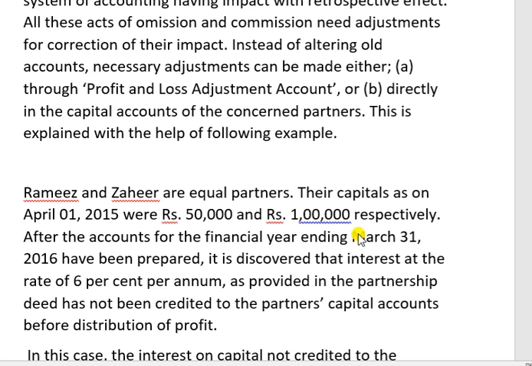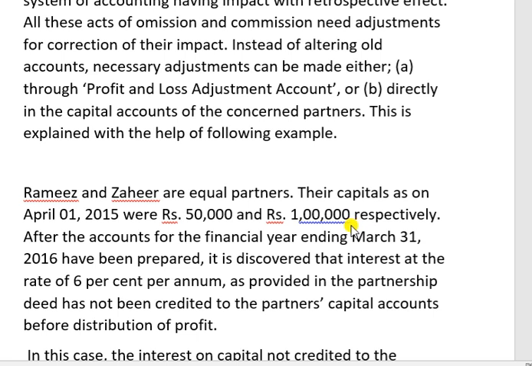Okay. See, there are two partners, Ramesh and Sahir. They are equal partners. That means 1:1. Their capitals on April 1, 2015 were rupees 50,000 and 1 lakh respectively. After the accounts for the financial year ending 31st March 2016 have been prepared, it is discovered that interest at the rate of 6% per annum as provided in the partnership deed has not been credited to partners' capital account.